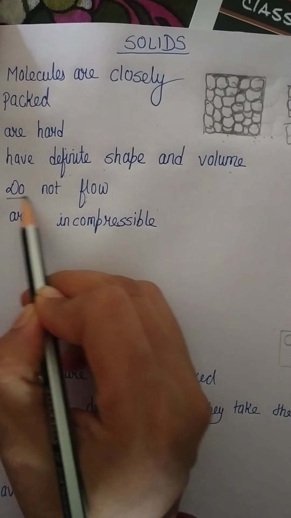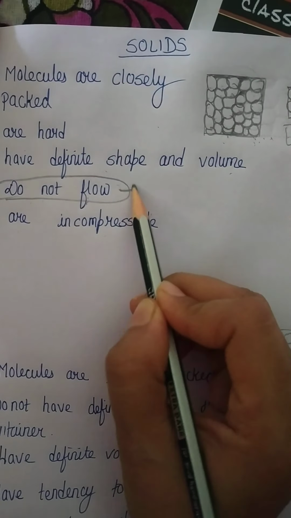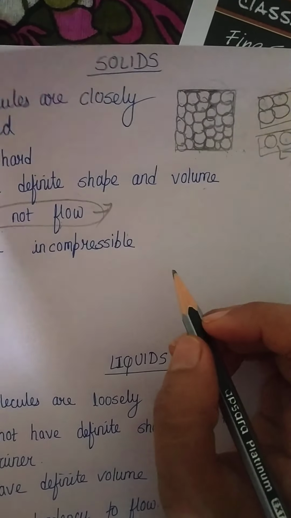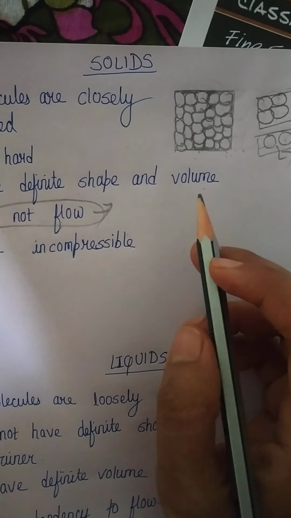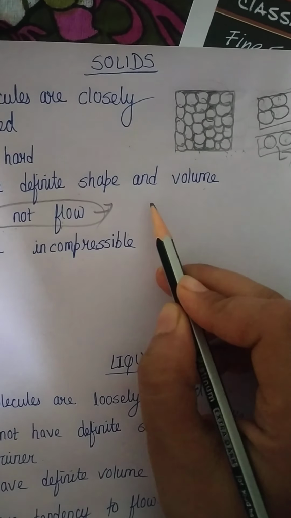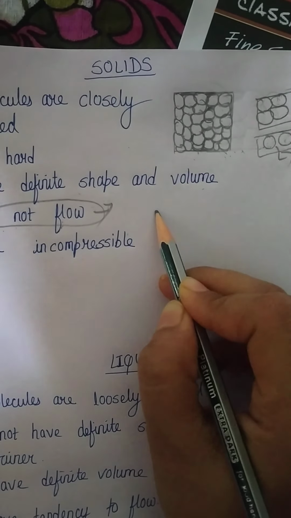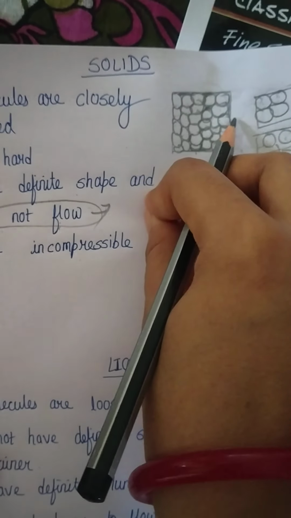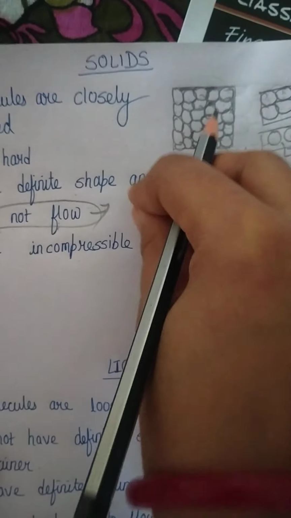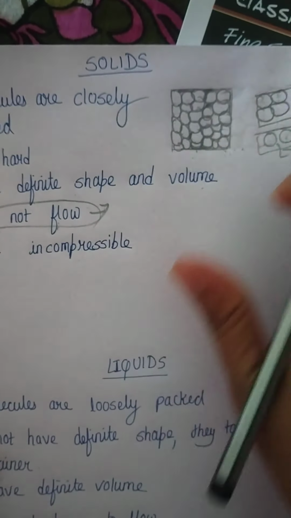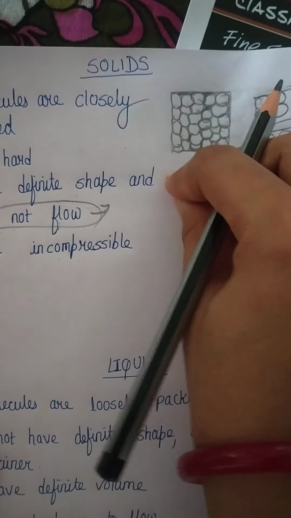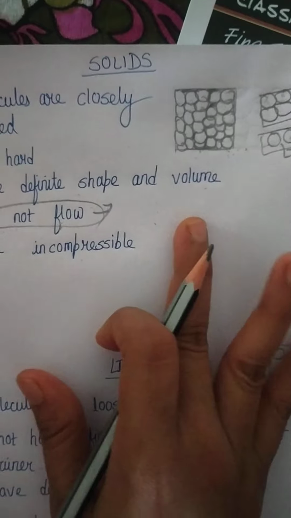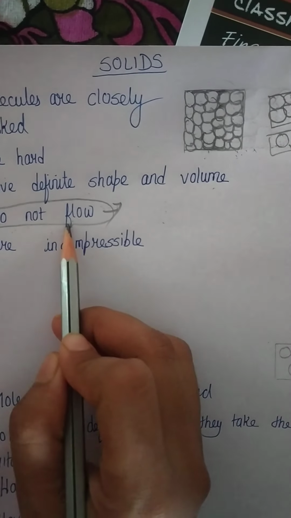Now, they do not flow. Let's take one example to understand this. Take some sugar from your kitchen and pour it on a plain paper. What will you see? You will see that sugar will form a heap. When you pour the sugar on a plain surface, it forms a heap. It is not flowing as water flows. When you pour some water on the ground, the water flows, but solids do not. So this shows that solids do not flow.